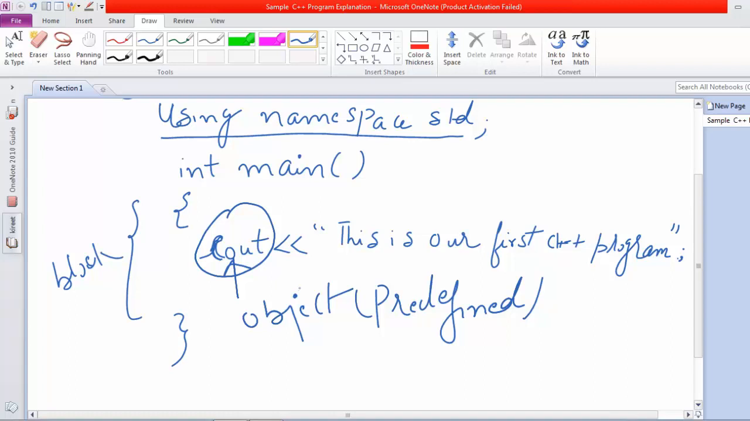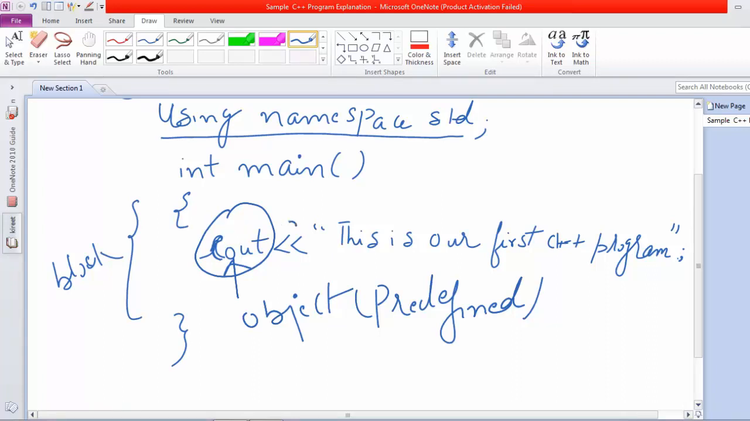Likewise, when you create a program in C, to print a particular message you write printf. There printf is a function present in the standard library, which the preprocessor directive includes by using the header file stdio.h, that is the standard input output header. But here we have to write cout, which means standard console output. Cout is standard console output. So this is a predefined object in C++.